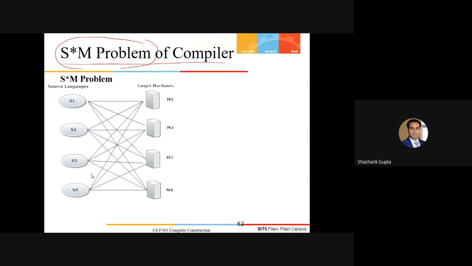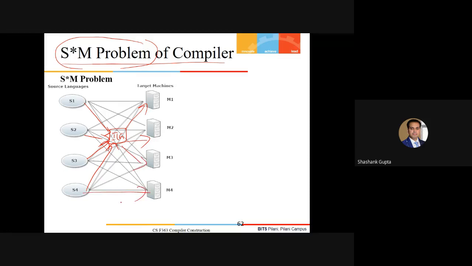Let me introduce one scenario: an intermediate language generator, let me call it ILG. Every source language has the capability to generate the same intermediate language, and every backend machine must have the capability to accept and consume this language.